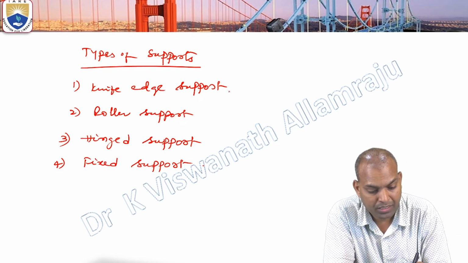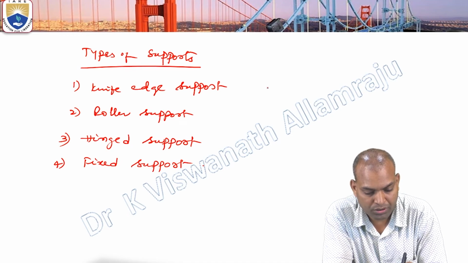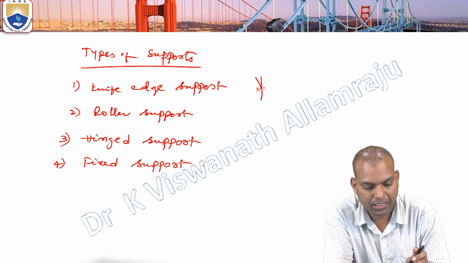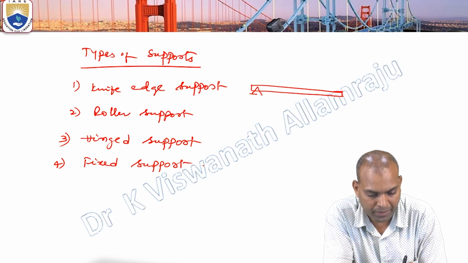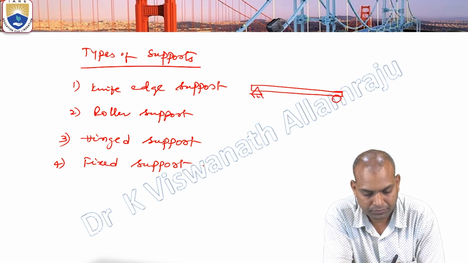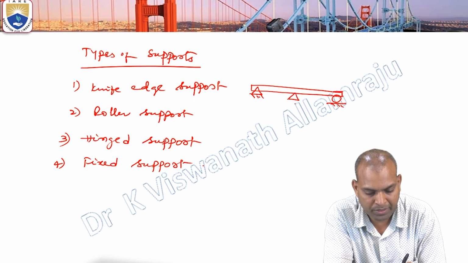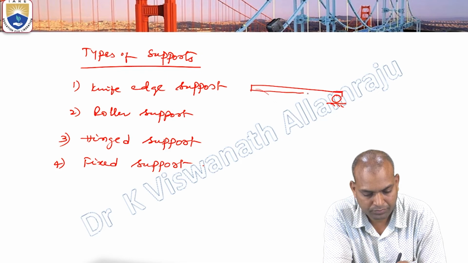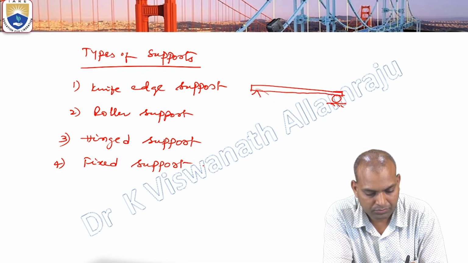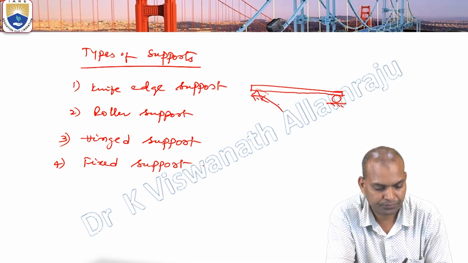Now here, I am considering knife edge support for a simply supported beam. This is knife edge support.